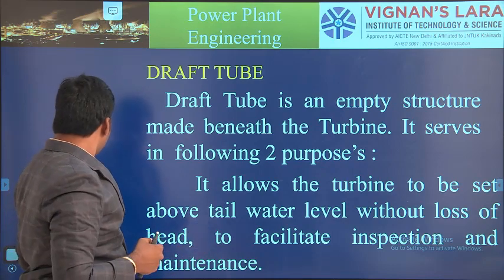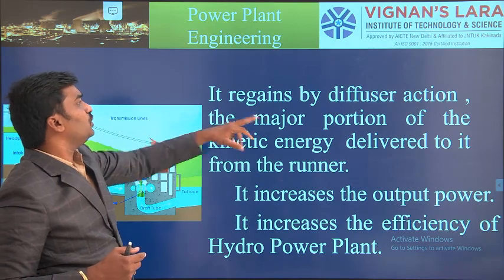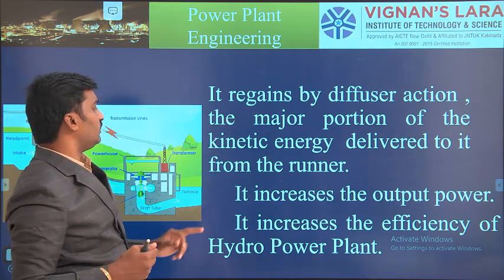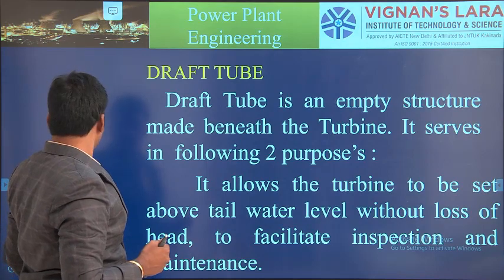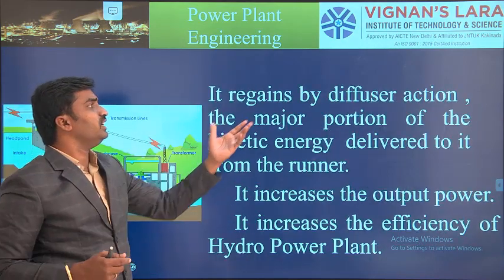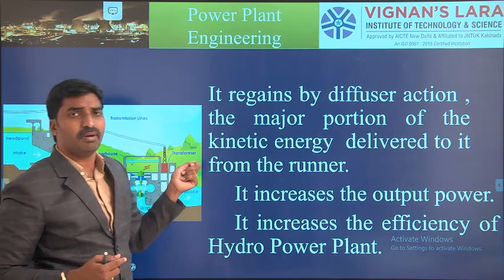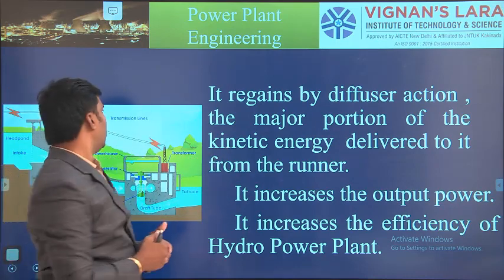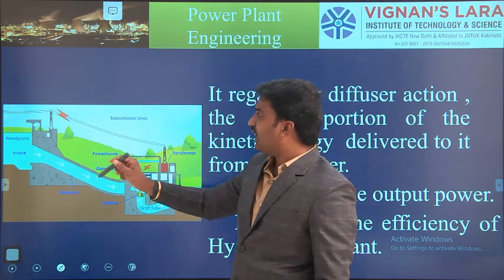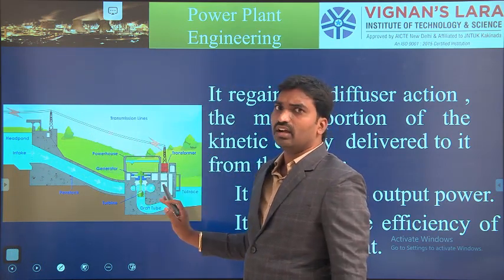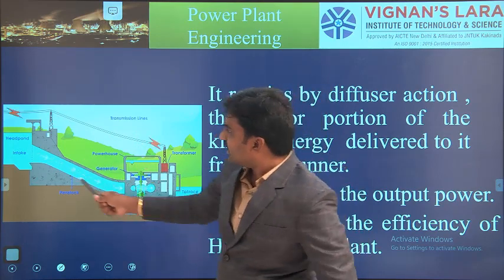Okay, and next, it regains by diffuser action the major portion of the kinetic energy diverted into the form of runner. So here, see the draft tube in this diagram. So already you know the entire hydroelectric power plant base. So here we are taking the water.